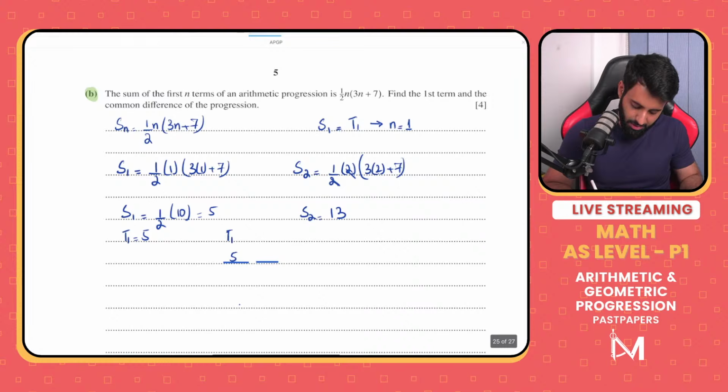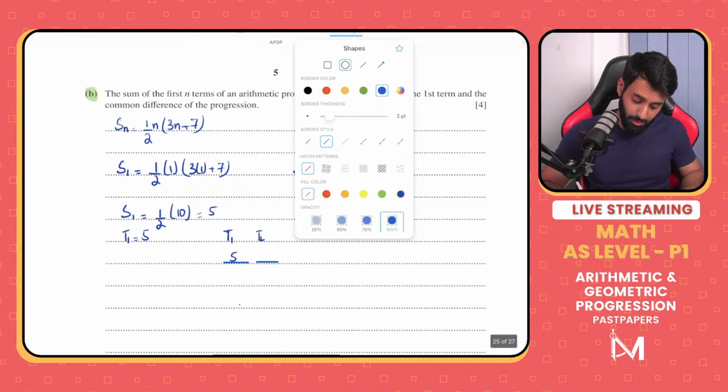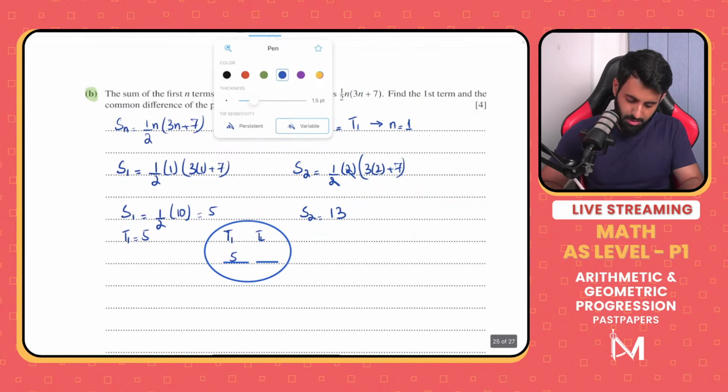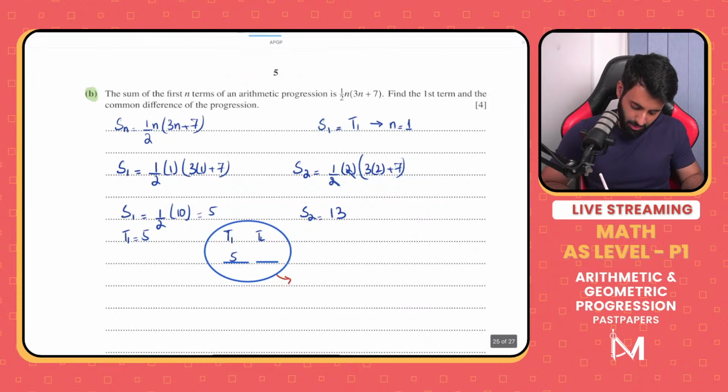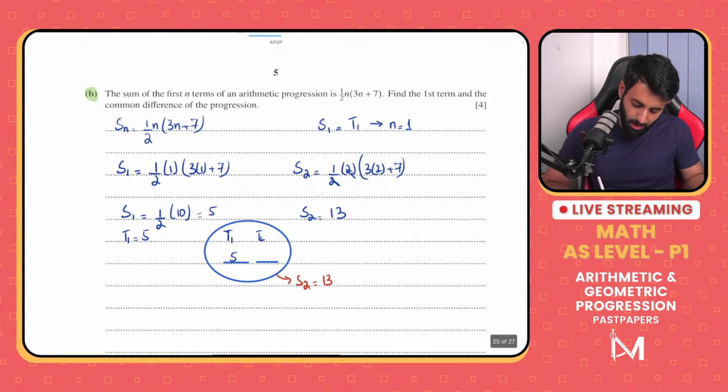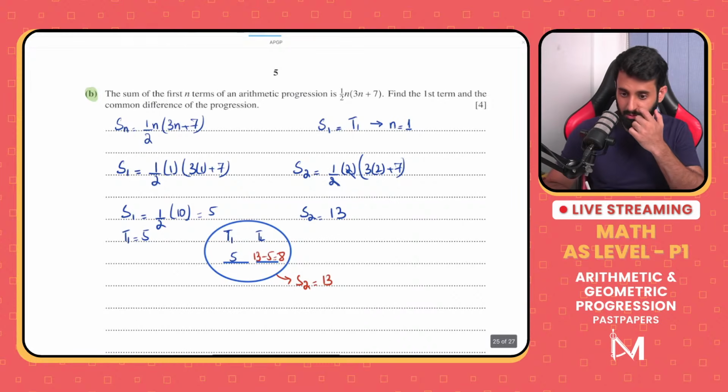Okay, so here's T1. Now, while we don't know what the second term is, what we do know, however, is the sum of the first two terms. We know that the sum of the first two terms equals 13. That means we can now find out the second term. All we got to do is 13 minus 5, which is equal to 8.